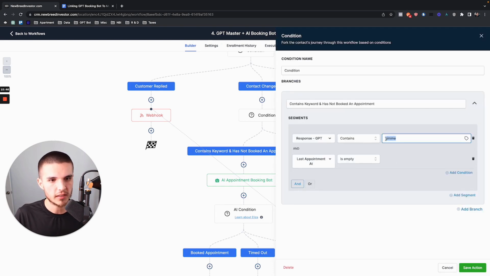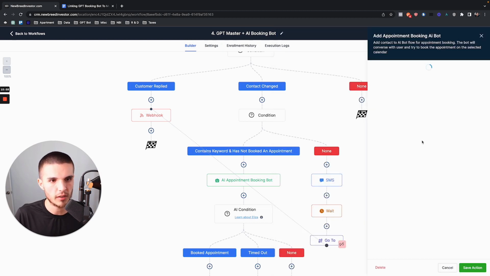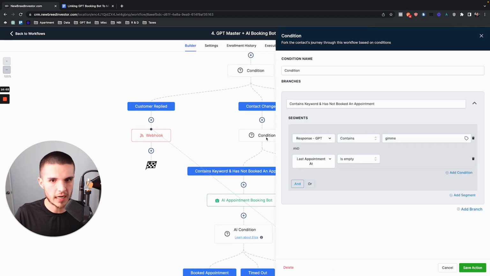And so when this keyword fires and they don't have an appointment already booked, which means the last appointment would be empty, then they can successfully go down this path, right? Which is where the booking bot attempts to get them to book a call. If they do not match this condition, it means that, hey, we're only explicitly using this keyword when the lead has been qualified and when they're interested in booking an appointment.